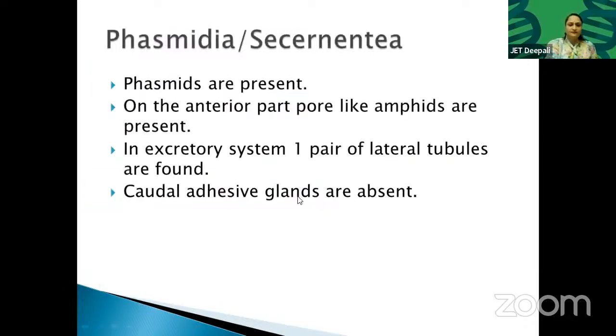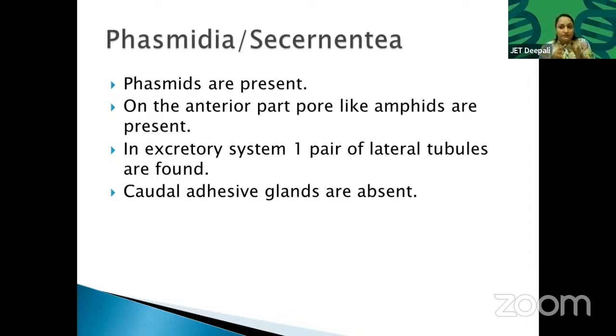Now, next class, Phasmidia, or another name, Secernentea. The common name is Phasmidia. Why are they Phasmidia? Because they have phasmids. They have amphids as well as phasmids. Amphids are anterior and phasmids are posterior. In the excretory system, one pair of lateral tubules is found. Phasmidia have a more developed excretory system.